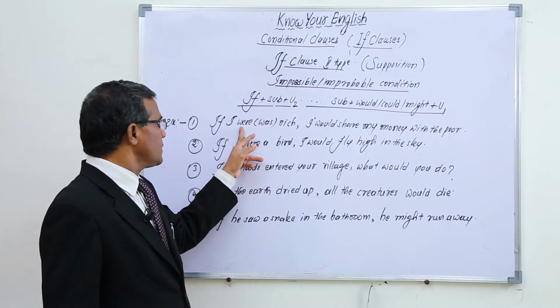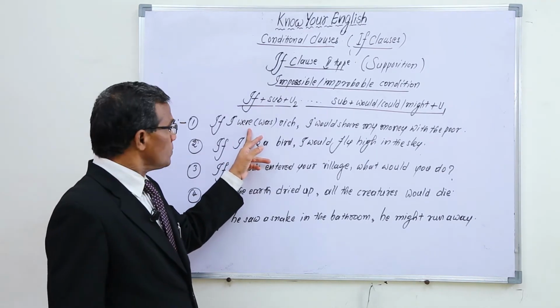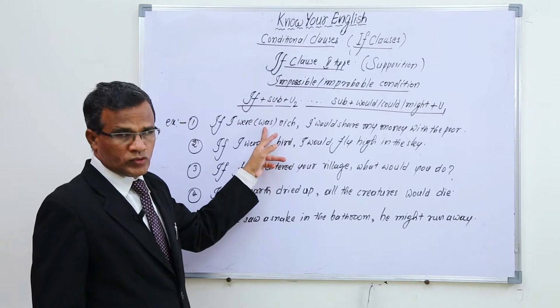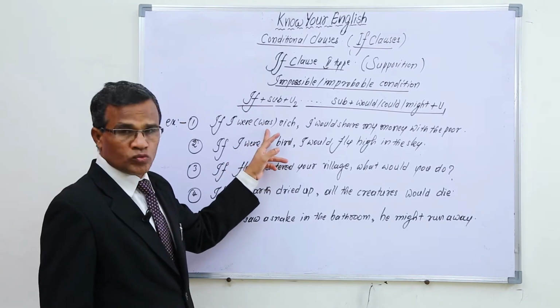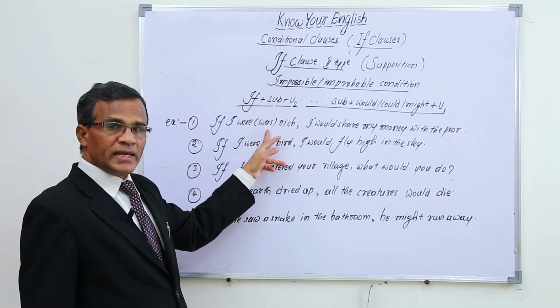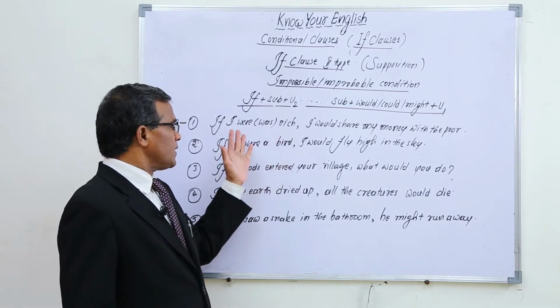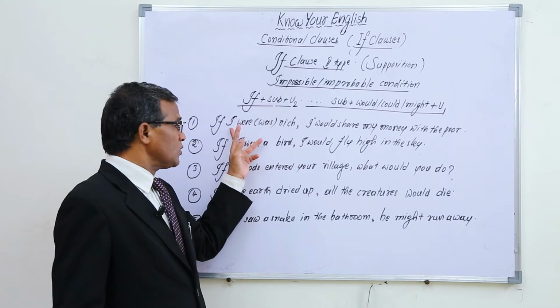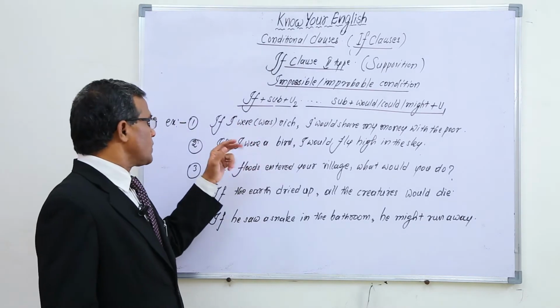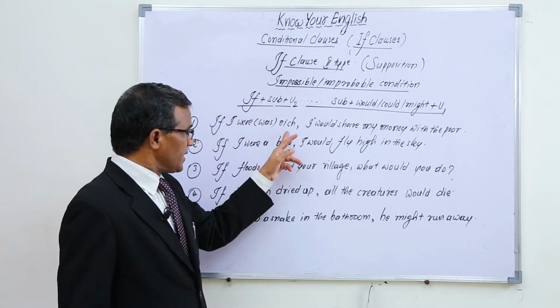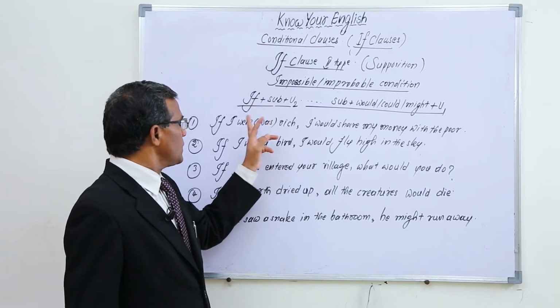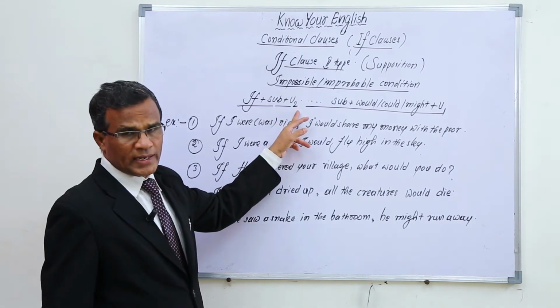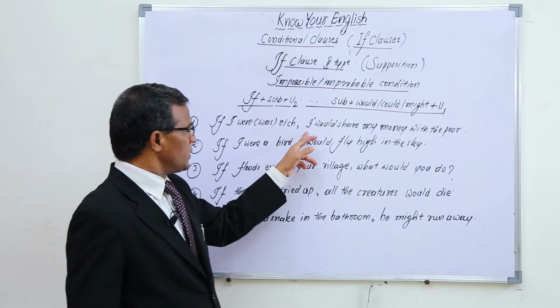But some people use "was" also if the subject is singular. Nowadays grammarians accept this one, but most people use "were" even though the subject is singular or plural.